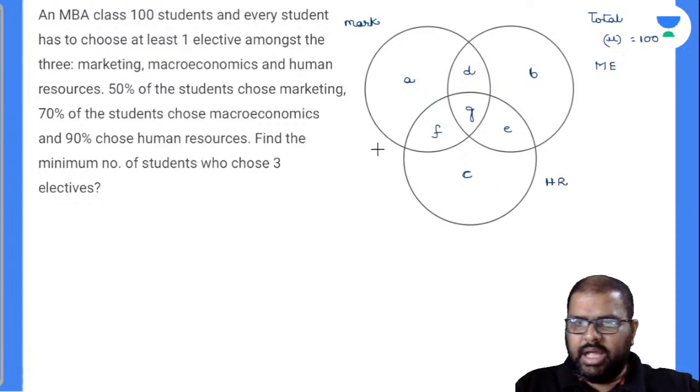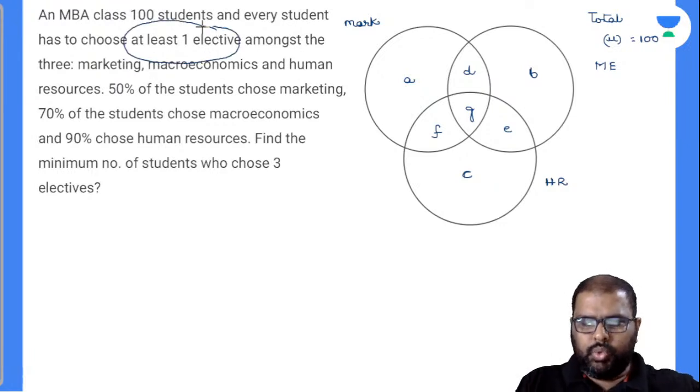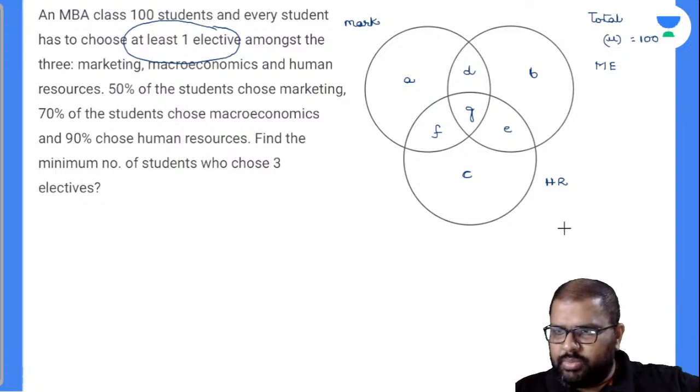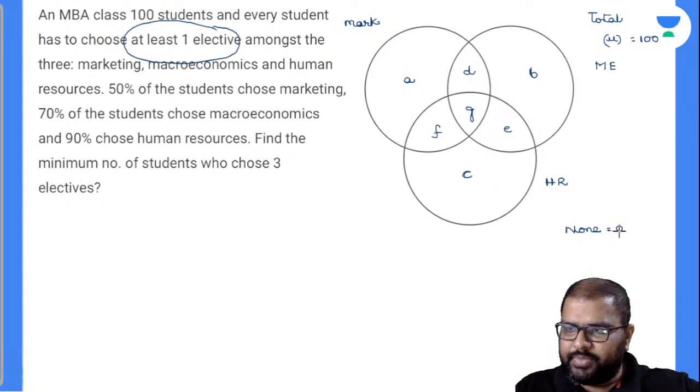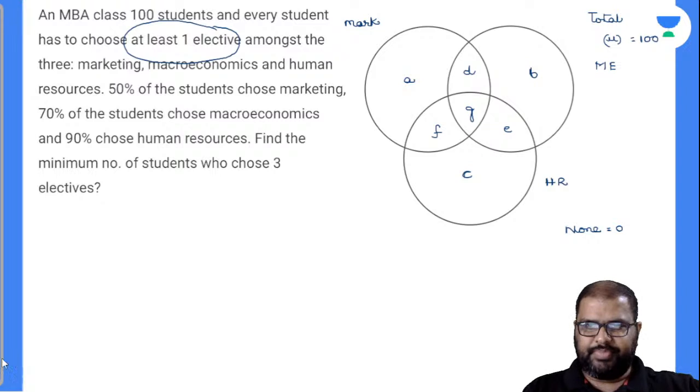Now see here, every student has to choose at least one elective, meaning there will be no such student who will not be choosing any elective. So my none value will be how much? My none value will be 0. Right or wrong? In this college, there is no such student who doesn't select any elective.